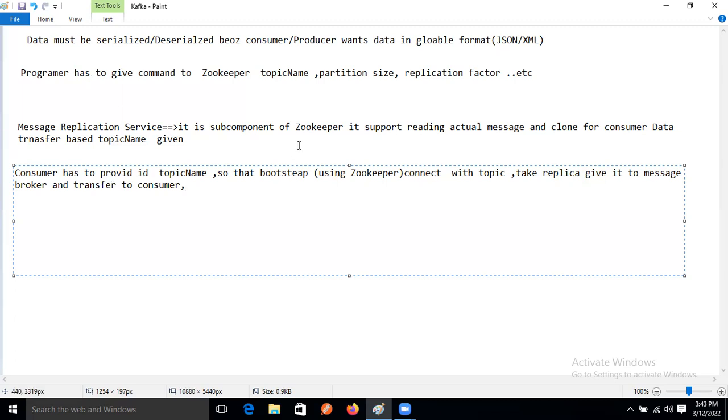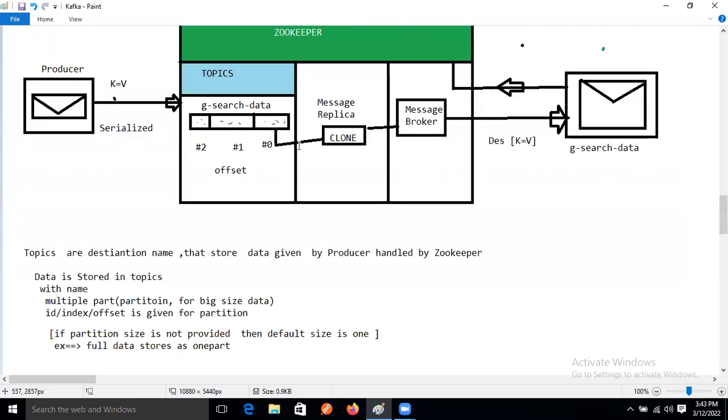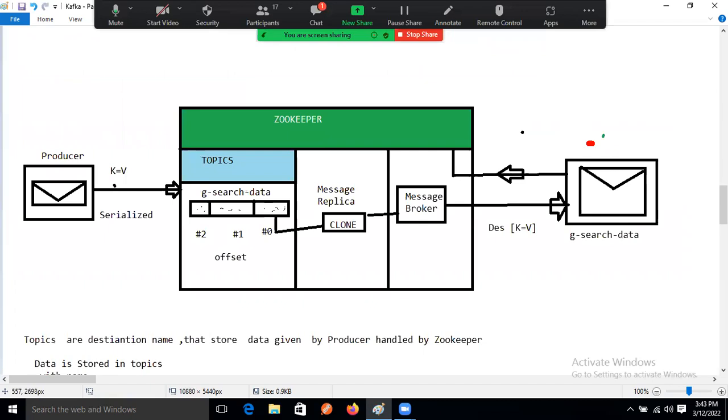The same like that, right? So one consumer, the question is what? One consumer is connected with what? One message broker and one cloning.